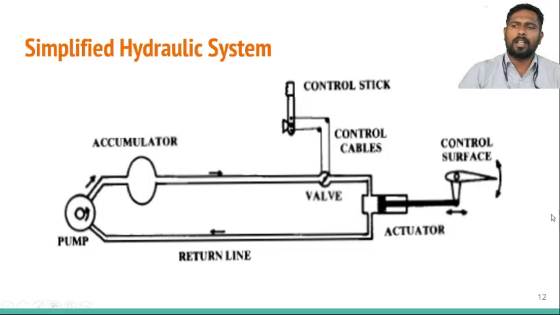Once the actuator runs up or the control stick is moved to the on condition, the actuator has to pull the device into the system. That means here we are giving the control surface. Instead of the control surface, there should be a landing gear.